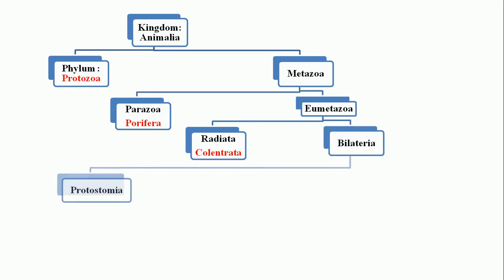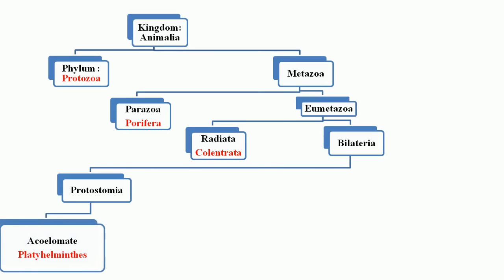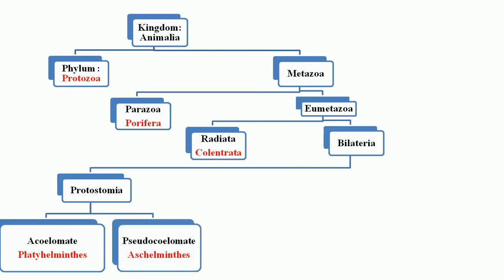Again we go into detail. Bilateria is divided into some smaller groups. There is Protostomia. The Protostomia is divided into the acoelomate animals, that is Platyhelminthes. In this semester we discuss up to the second group of the Protostomia, the pseudocoelomate animals, that is Aschelminthes, and the phyla Protozoa, Porifera, Coelenterata and Platyhelminthes. Up to this group we learn in this semester in animal diversity.